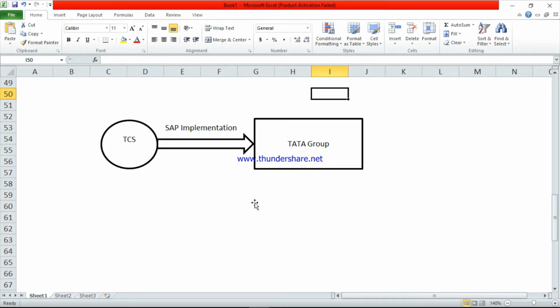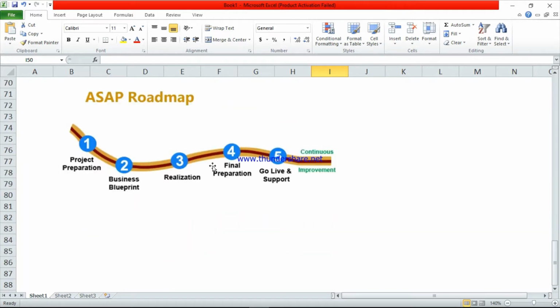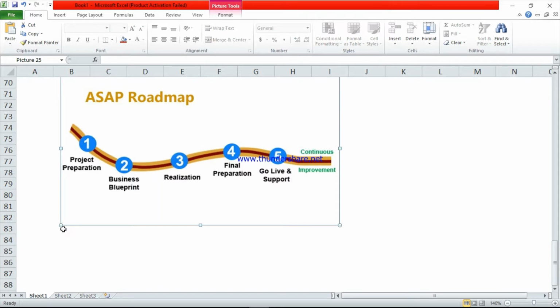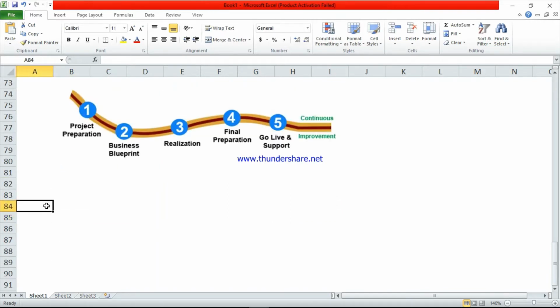See, TCS cannot directly do the implementation in Tata. There are different phases: first phase, second phase, third, fourth, fifth and sixth. First we will discuss the first phase, phase 1, project preparation. The first phase is the project preparation.